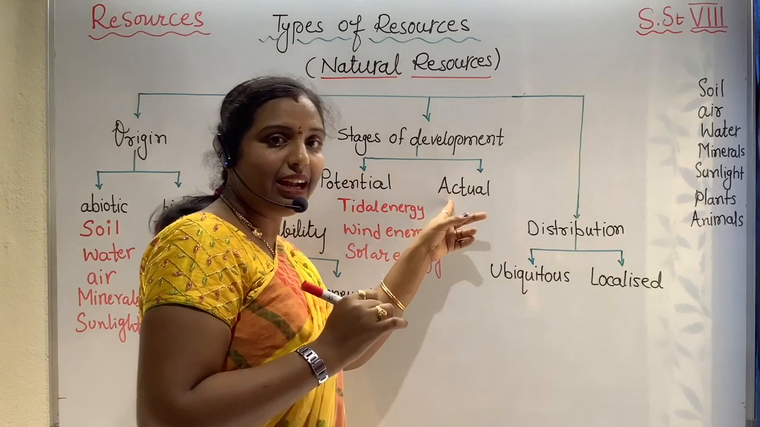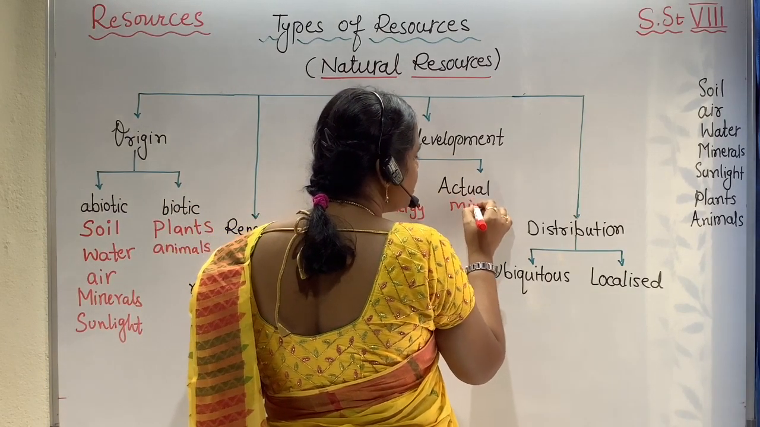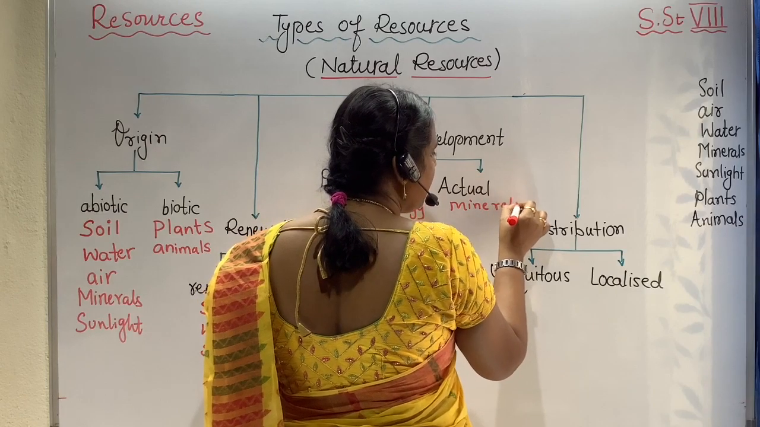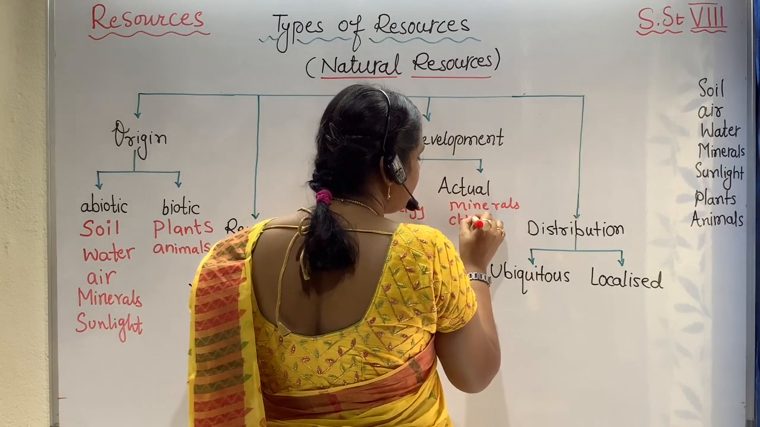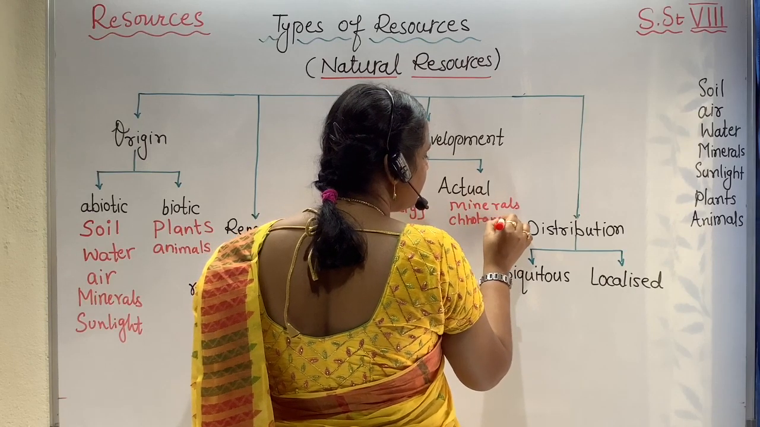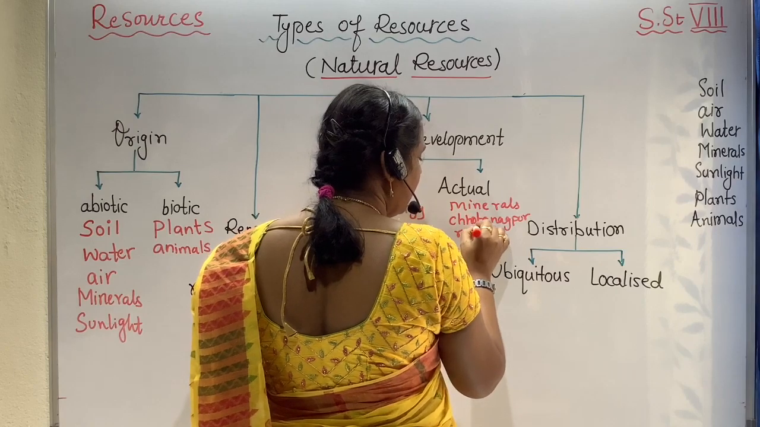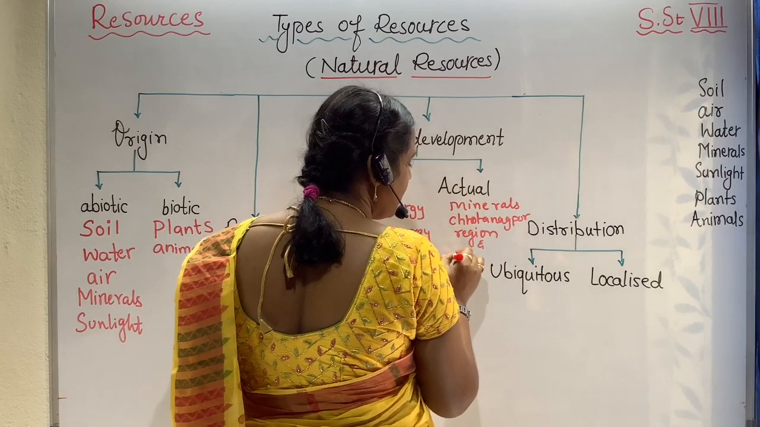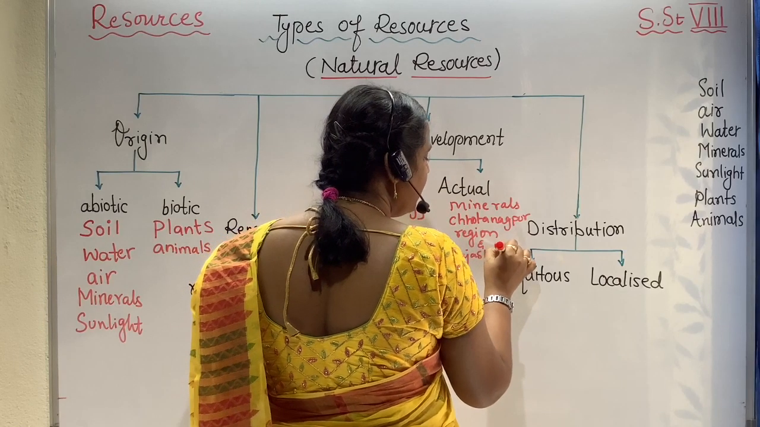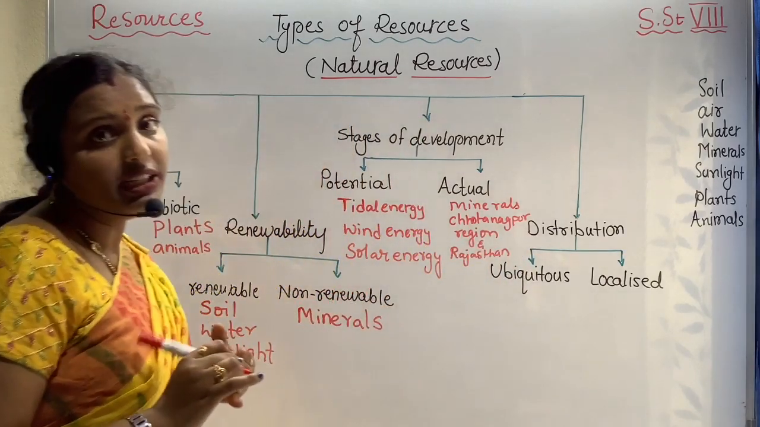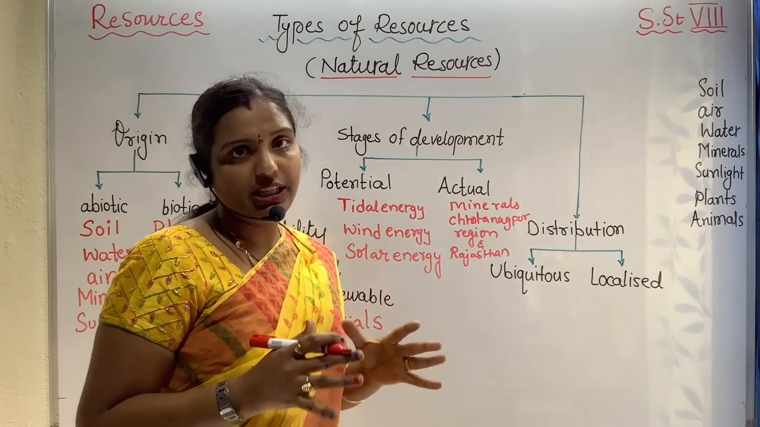Now, what can I write here in actual resources? The minerals which we find in the regions of, if I am talking specifically about India, I can write here Chota Nagpur region and Rajasthan. So in these specific areas minerals are found. We know the potentiality of them and we are actually using them as well.